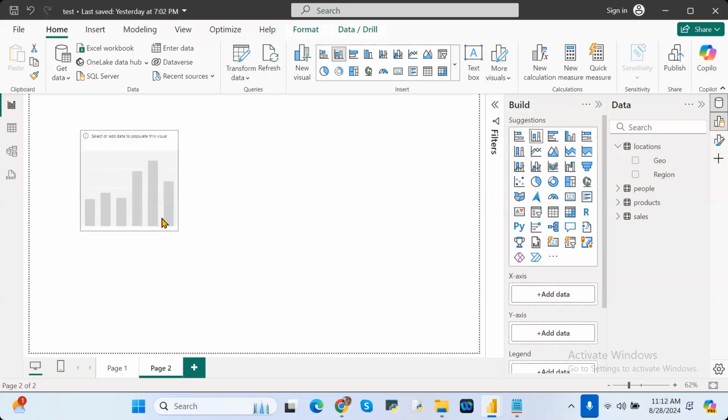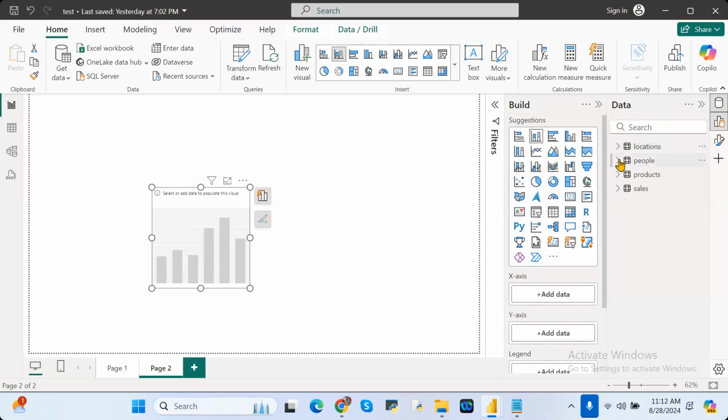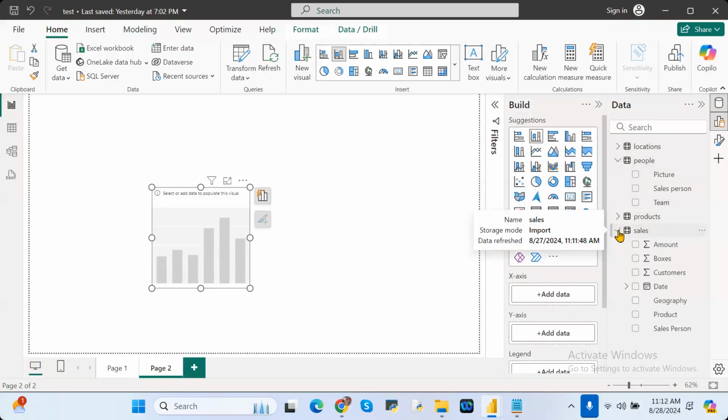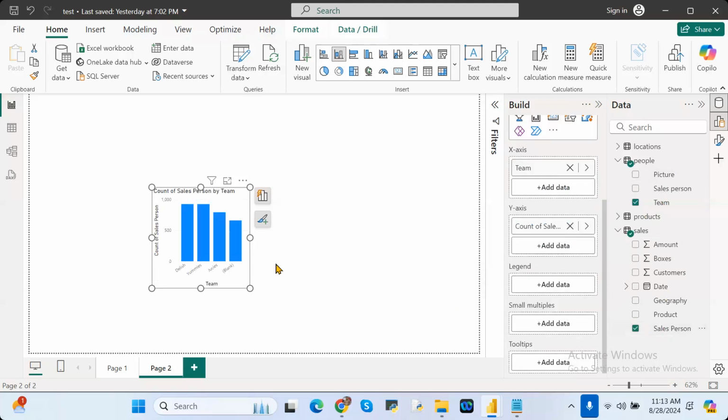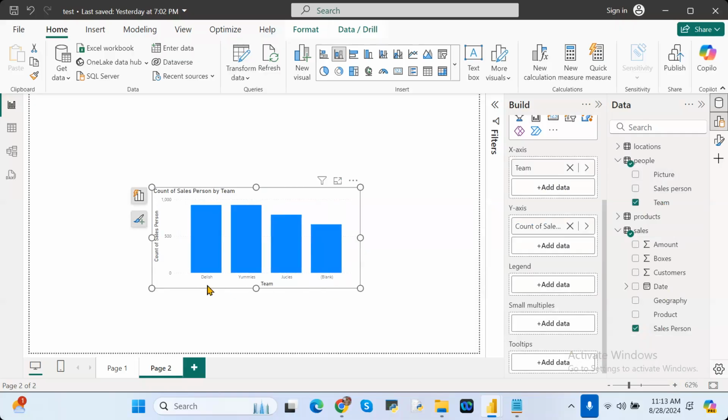In this stacked column chart, see here, you have these values like day.